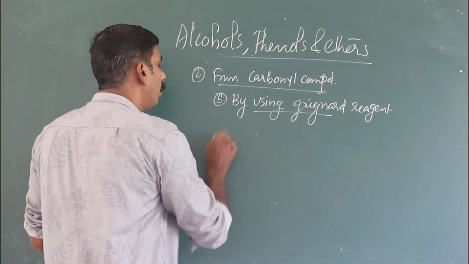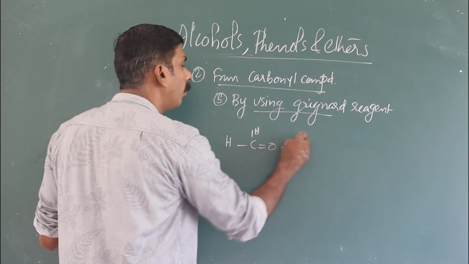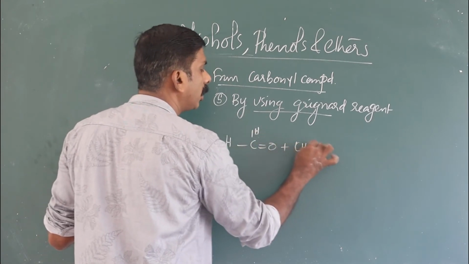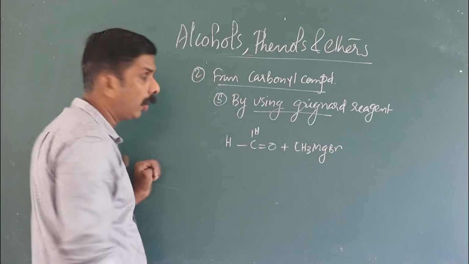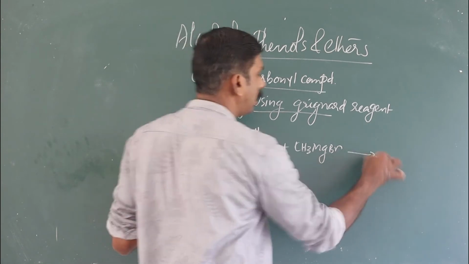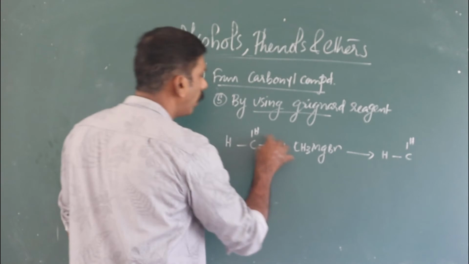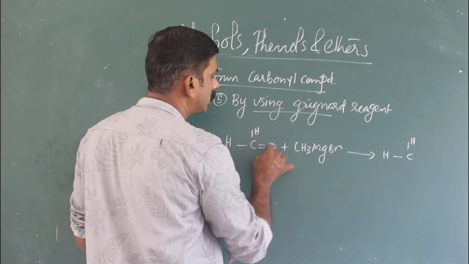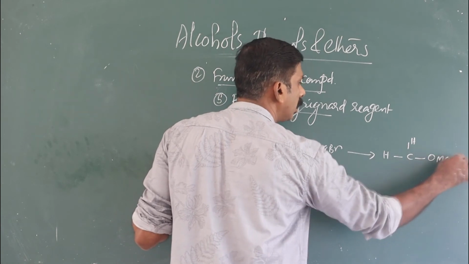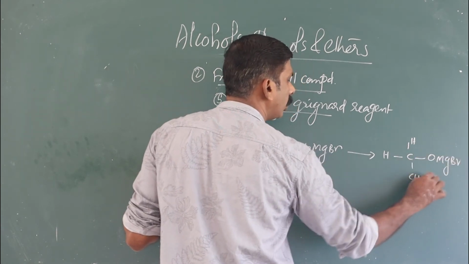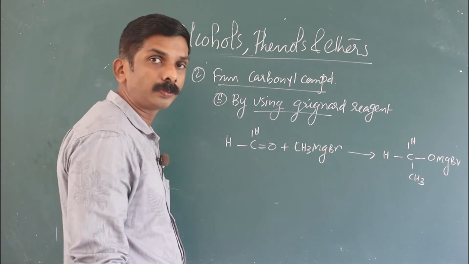Here methanal or formaldehyde reacts with a Grignard reagent, CH3MgBr. You know how this addition is carried out already. In HCHO, this bond moves to the oxygen atom so that it carries a negative charge, and MgBr is attached to that oxygen, and the CH3 group is linked to that carbon.